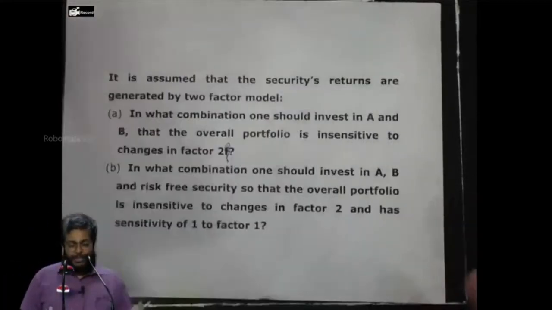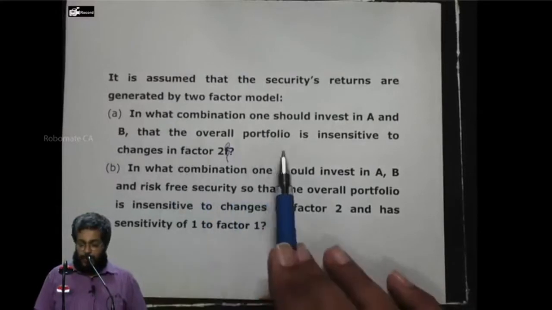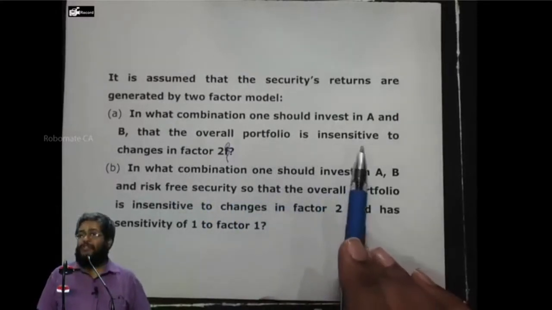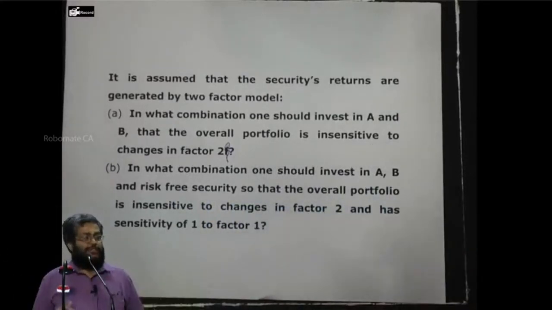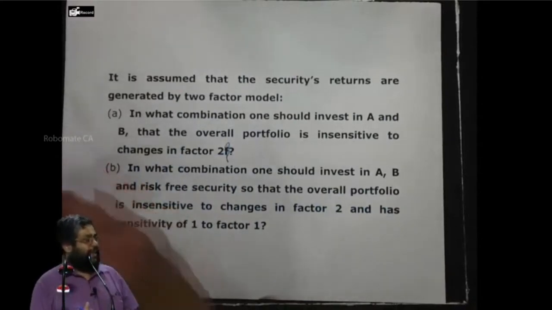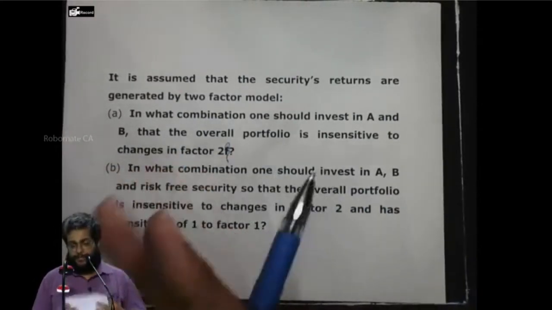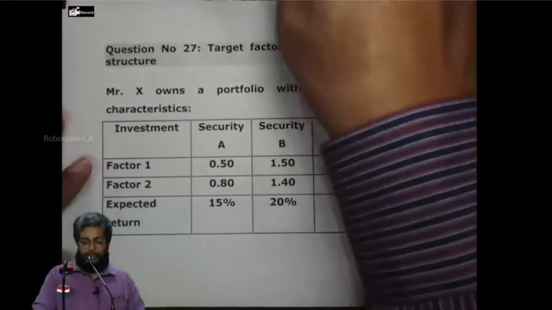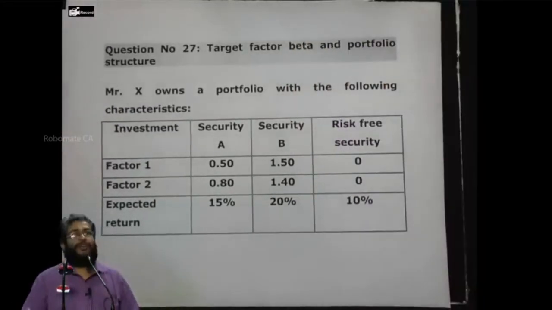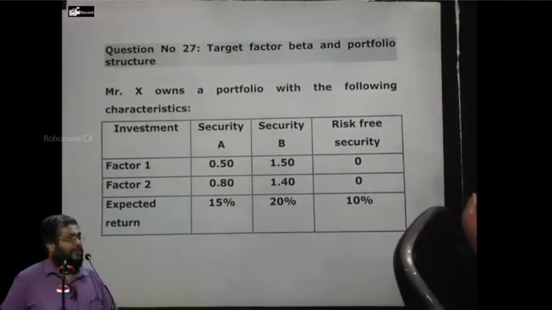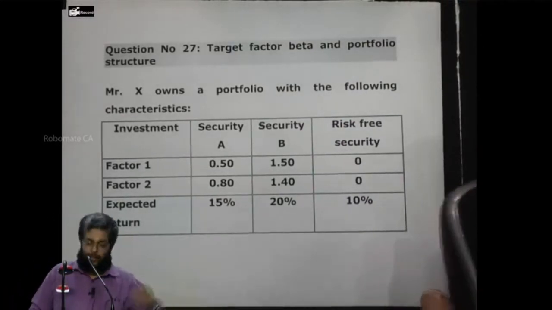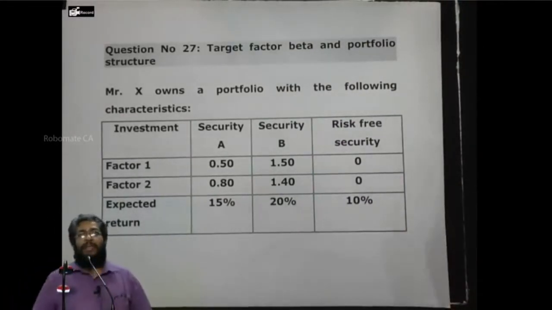So don't ask how I found out 0. The wording, the overall portfolio is insensitive, means what? Not sensitive enough, it should not react, it should not vary. Then that means beta should be 0. Did you understand the wording or not? Okay, let's do it together now. Question number 27, Part 1.